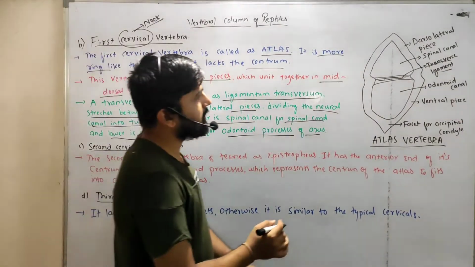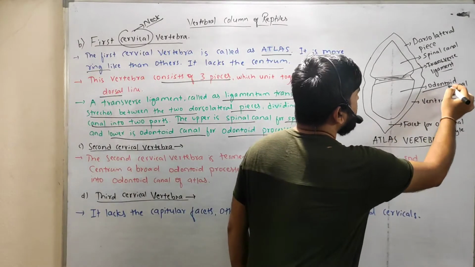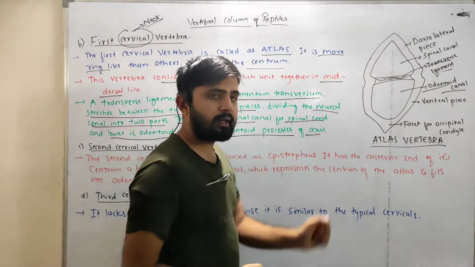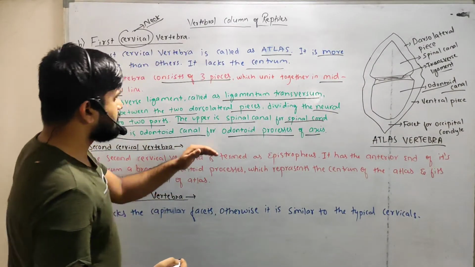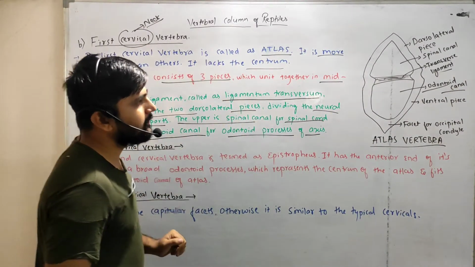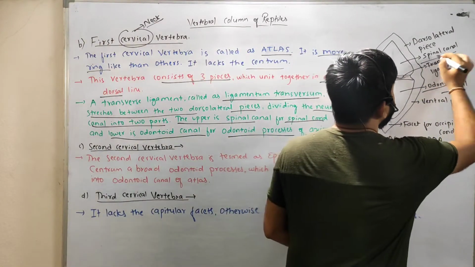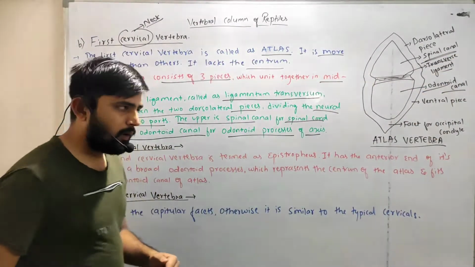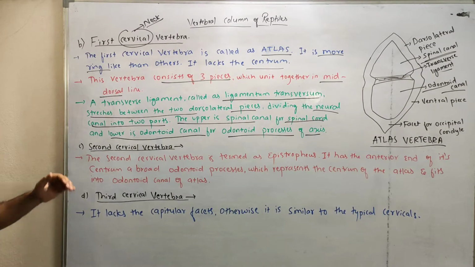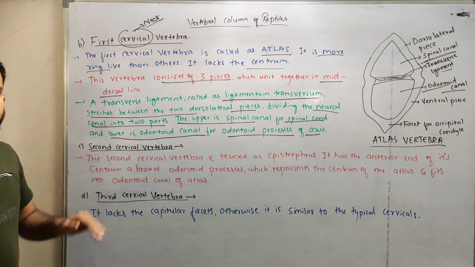So see the structure here. This is the odontoid canal, which is for the odontoid process of the axis, and the other one is the spinal canal for the spinal cord. Okay. And the next one is the second cervical vertebra.